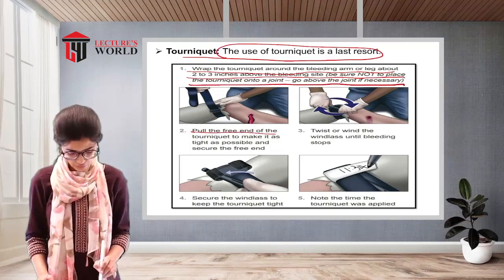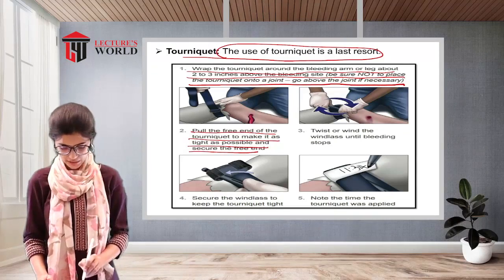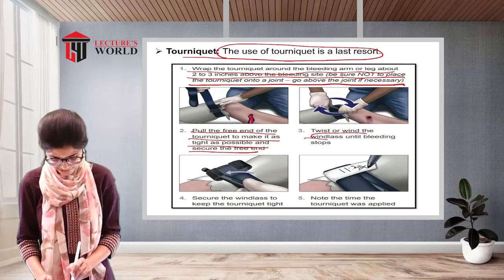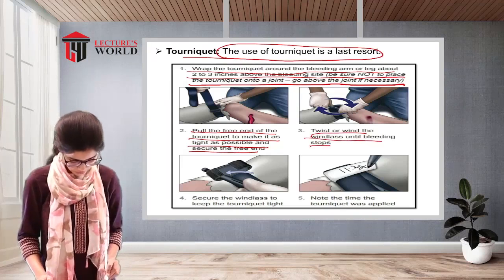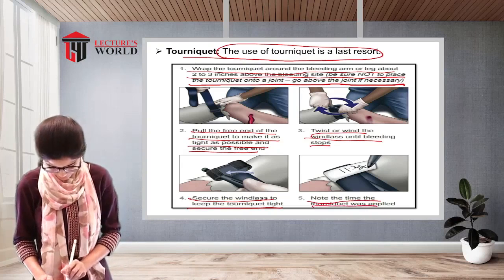Pull the free end of the tourniquet to make it as tight as possible and secure the free end. Twist or wind the windlass until bleeding stops. Secure the windlass to keep the tourniquet tight. Note the time the tourniquet was applied.